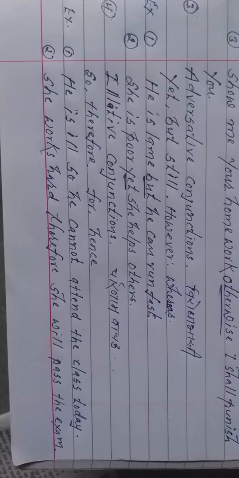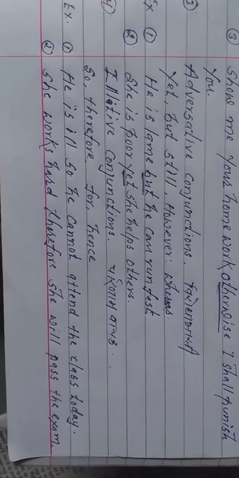Now, they all convey the same meaning, lekin, kintu, parantu. See the example. The first one is, he is lame. Lame means langda. He is lame, but he can run fast.